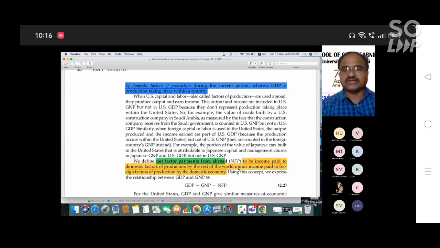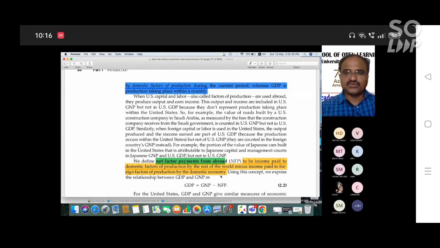This is the economic term; the simple understanding is factor payments, payments received. So it is income paid to the domestic factors of production by the rest of the world, less income paid to foreign factors of production by the domestic economy.